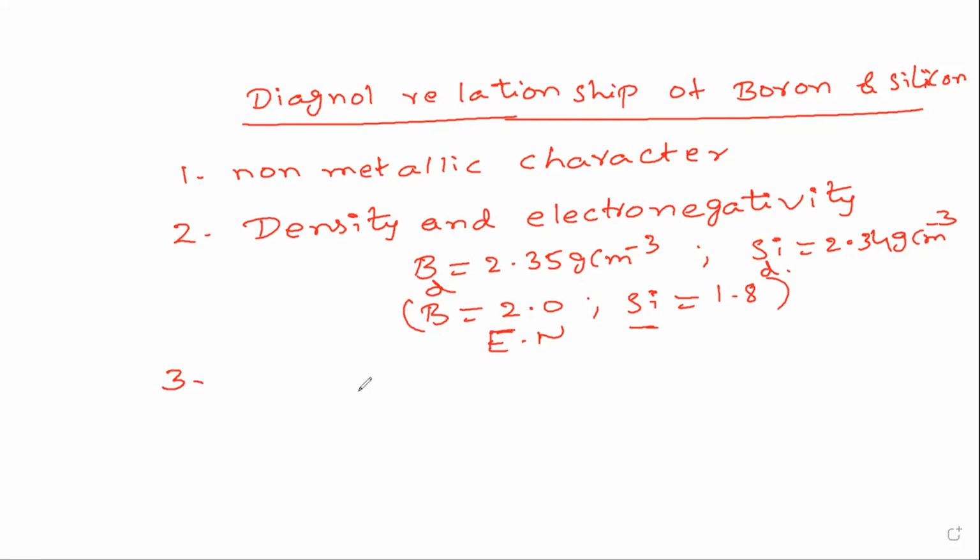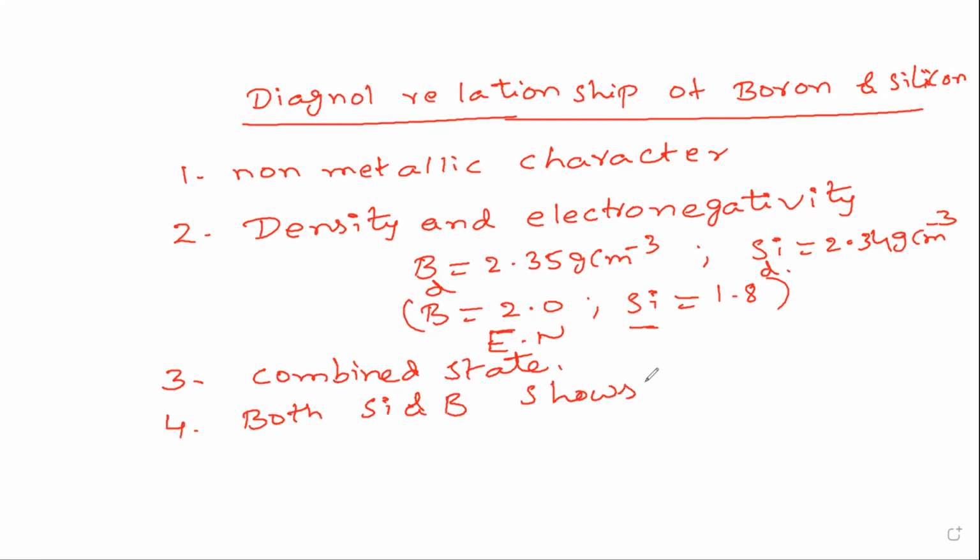Next, third point, neither boron nor silicon occurs free in nature. They both occur in combined state only. They cannot occur in free state at all. And both show allotropy. Fourth point, both silicon and boron show allotropy.